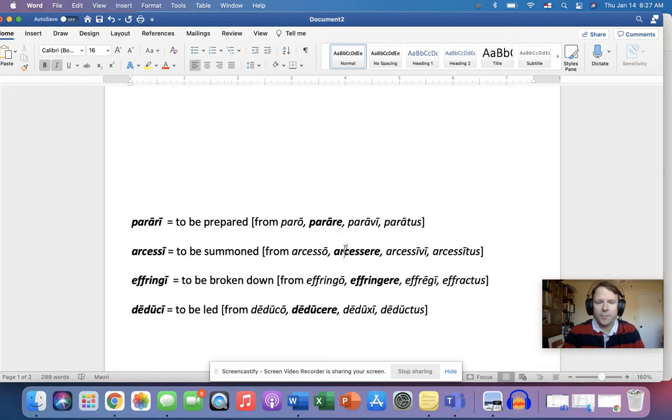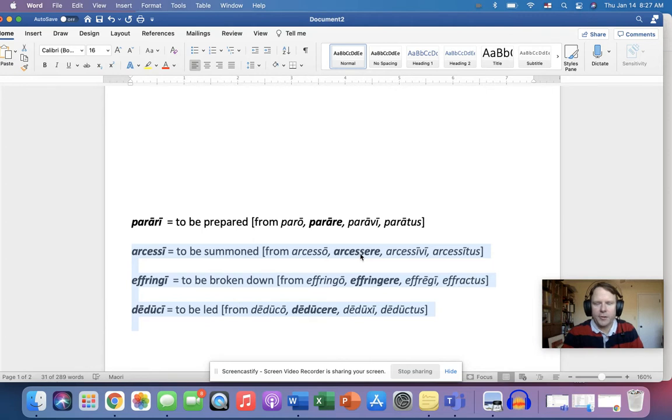Now, arcesso. Look at these verbs here. These are all third conjugation verbs. And for the third conjugation, and this is why your book gives you so many examples of it, it's a kind of weird rule. For the first conjugation, the rule is that you drop the E and change it to an I to make it to be blanked, right? So parare means to prepare, parari means to be prepared. In the third conjugation, it's a slightly different rule.